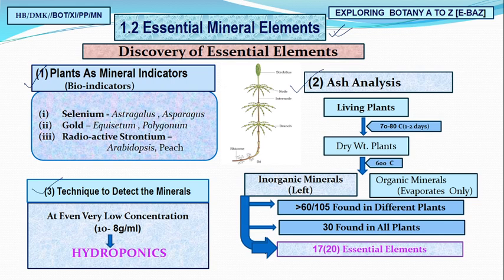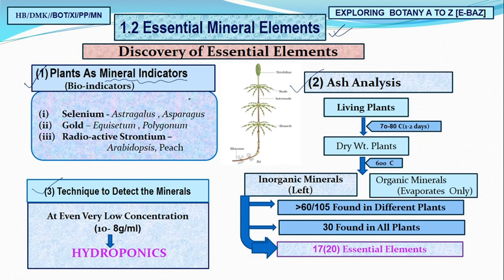First, plants as the mineral indicators. Is it very much clear? You all know that you can't grow mango, you can't grow apple in the lowland area. Yes, apple will be in Kashmir. You can't get good agriculture of paddy, which is in the lowland area, in the highland area.